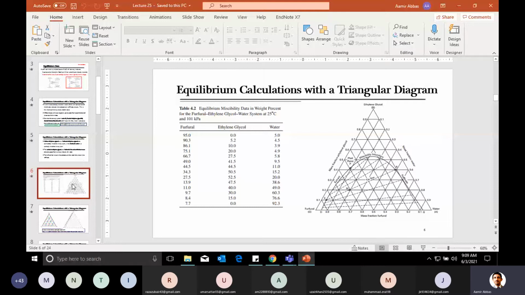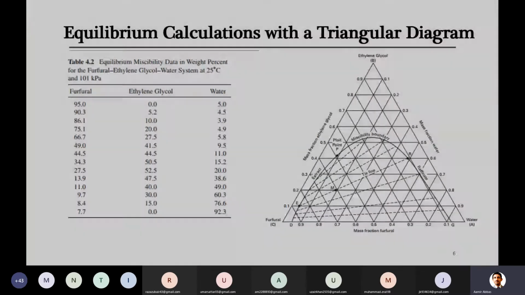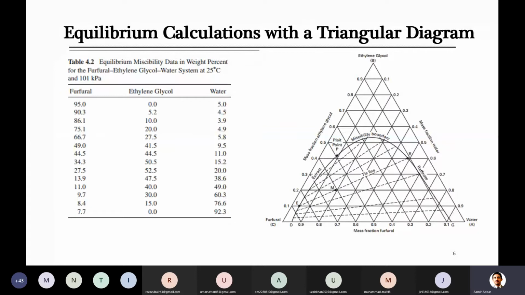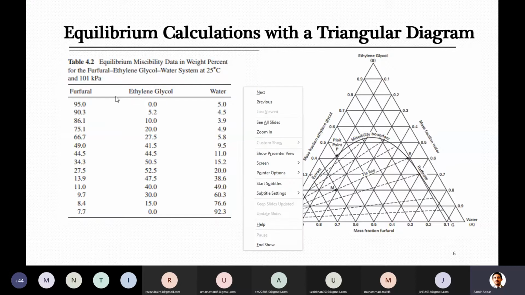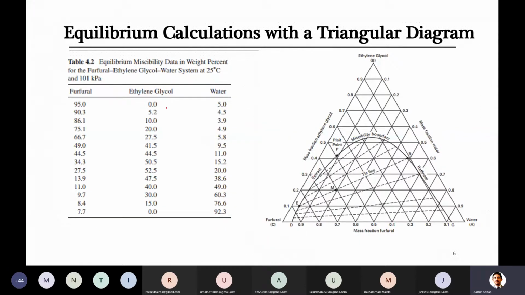Then we have seen that in order to solve such a system, you need the triangular diagram, and I have shown you that this data is obtained with some experimentation of bringing in contact this feed with the solvent, and they have provided data to us at various points. The final purpose is to draw this diagram.